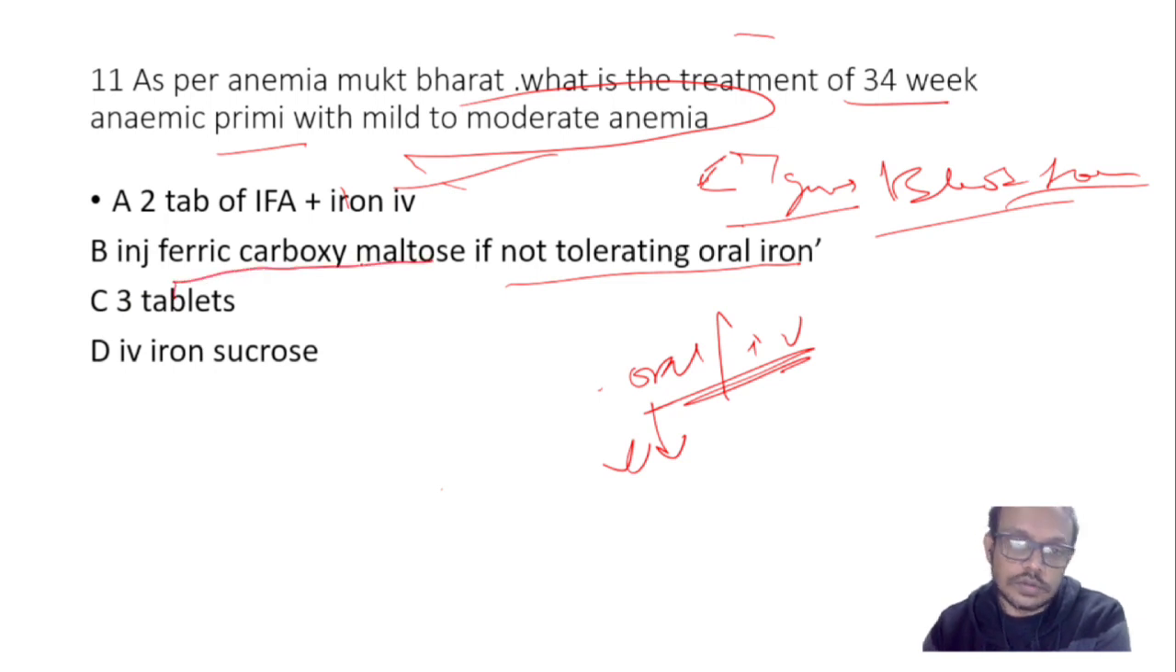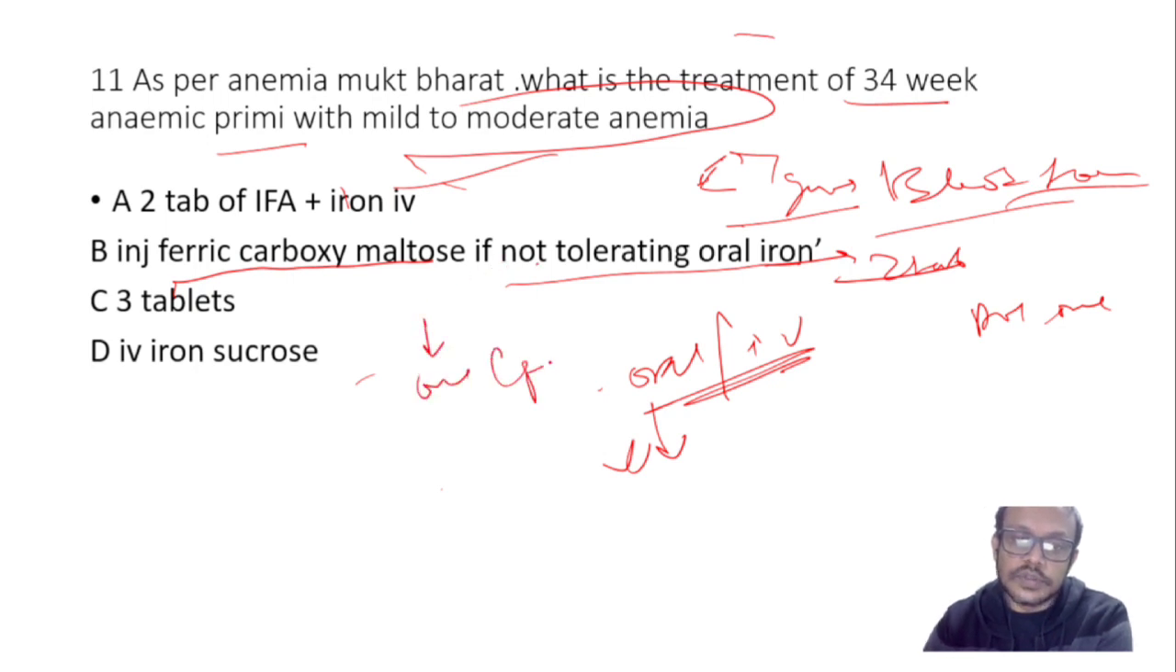ferric carboxymaltose. So in the treatment part, oral iron 2 tablets can be given. In prophylaxis, only 1 tablet is given. In treatment, 2 tablets can be given, and in 1 month 1 gram % hemoglobin should be increased by the 2 tablets. If it's not responding or the compliance is not good, you can switch over to injectables. So this is the best option here.